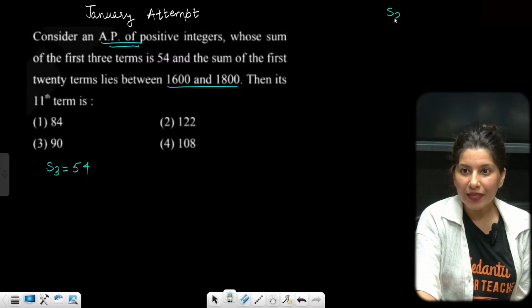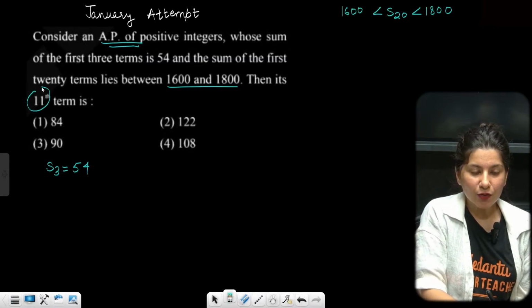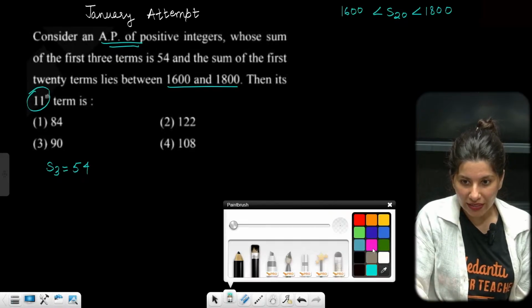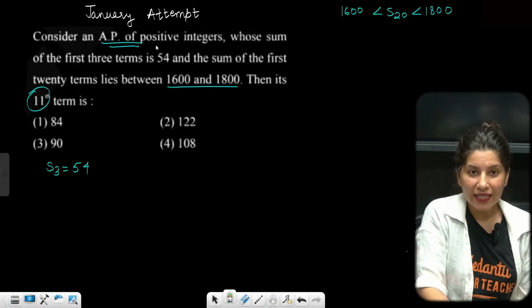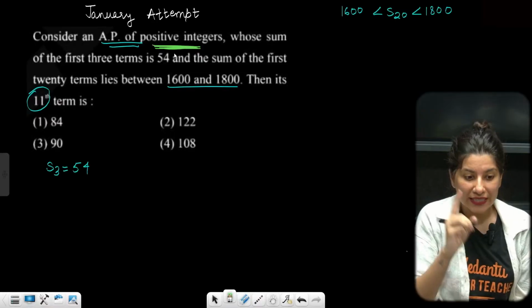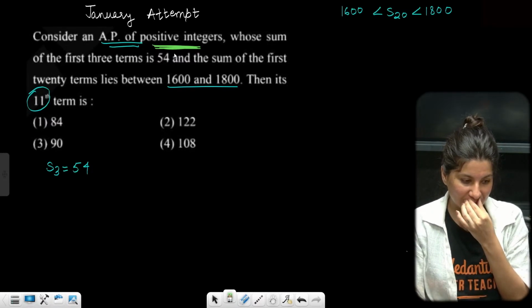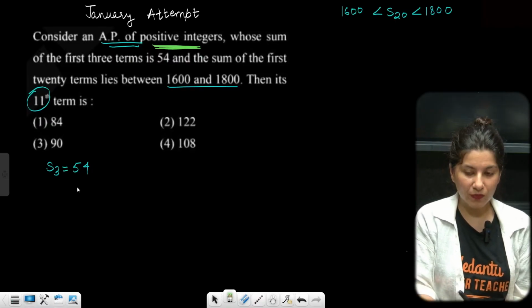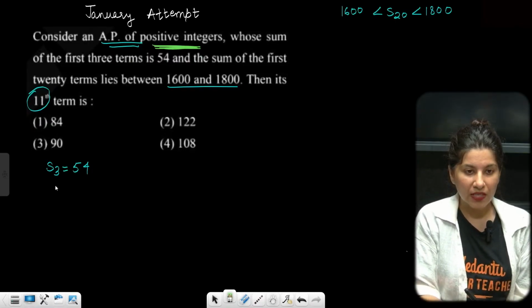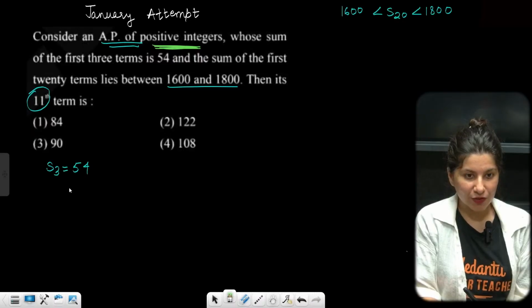So S20 lies between 1600 and 1800. Then we are here to talk about the 11th term. One thing, please understand: AP of positive integers.